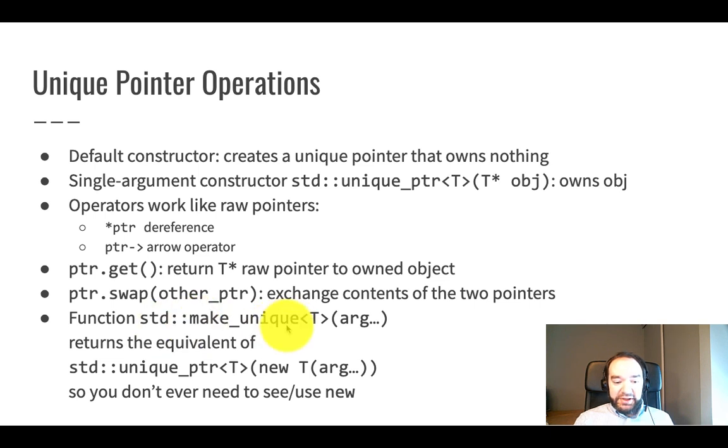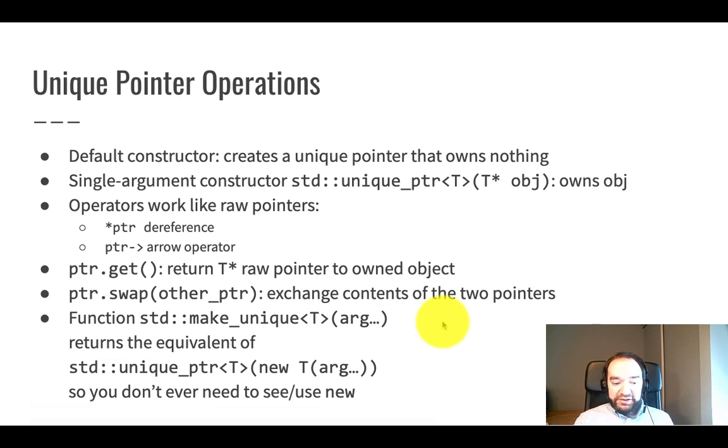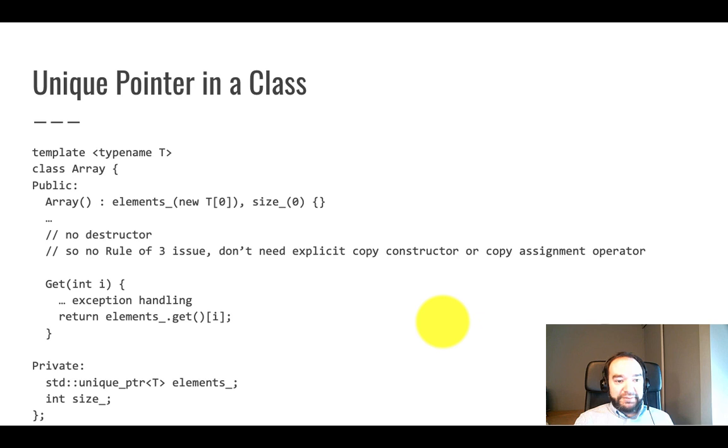So you just call makeUnique and pass in some arguments, and that's equivalent to passing those arguments to the constructor of type T. So doing a new T with those arguments and then putting that newly constructed T object in a unique pointer. So makeUnique returns a unique pointer to T for you. It calls the constructor. It's a convenience. It looks a little nicer, and it means you never have to see new if you do that.